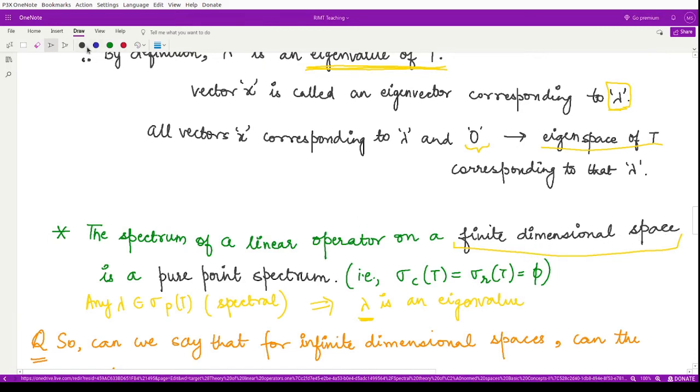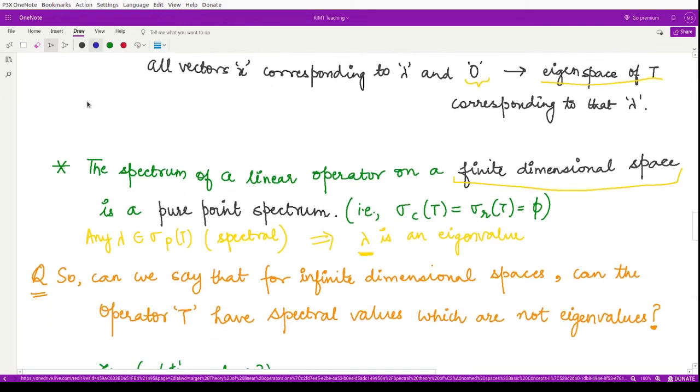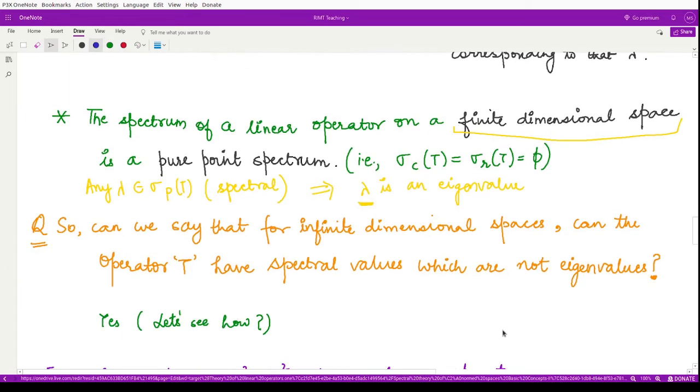But what about the infinite dimensional space? There is a question: can we say that for infinite dimensional spaces the operator T has spectral values which are not eigenvalues? Well, this is a very good question. If you ponder, the answer to this is yes. There are spectral values of an operator T defined on infinite dimensional spaces which are not eigenvalues. Let's try and see how this works through an example.